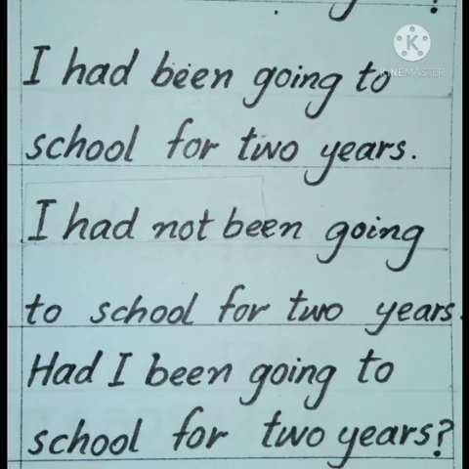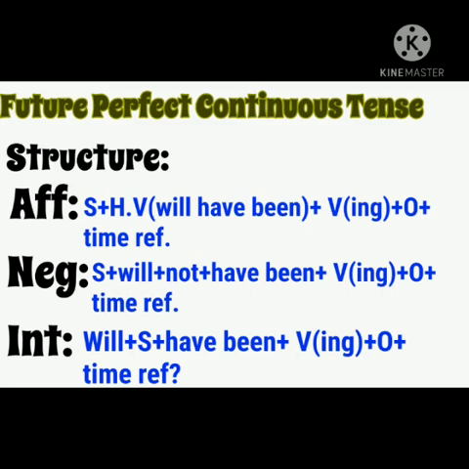Sentences will be I, helping verb, had been going to school for 2 years full stop. I had not been going to school for 2 years. In interrogative, had I been going to school for 2 years. Last is future perfect continuous tense.